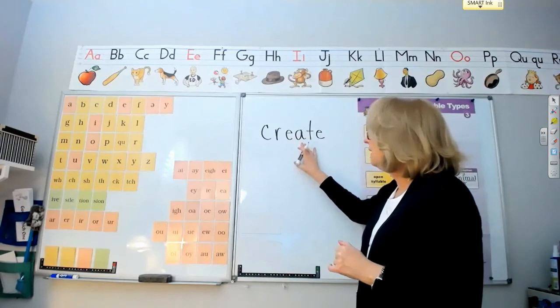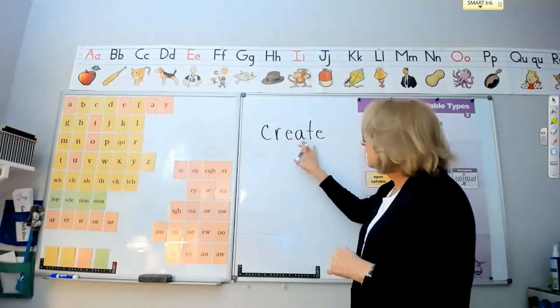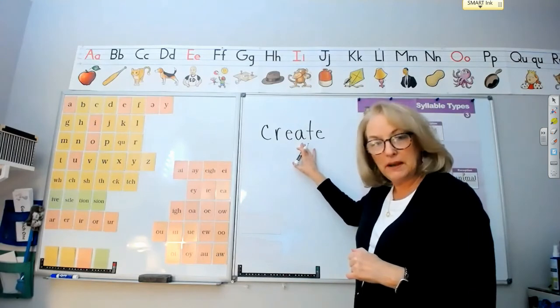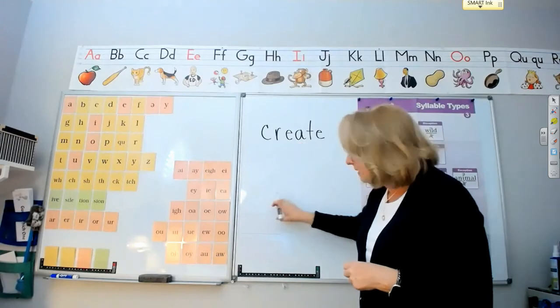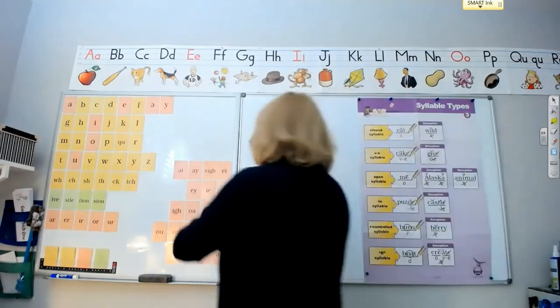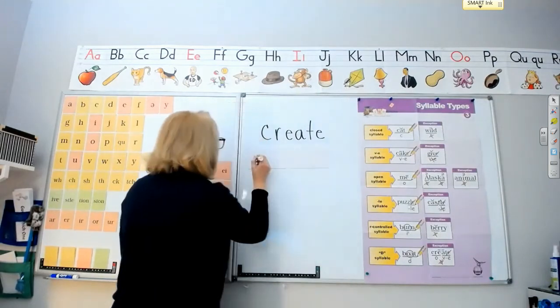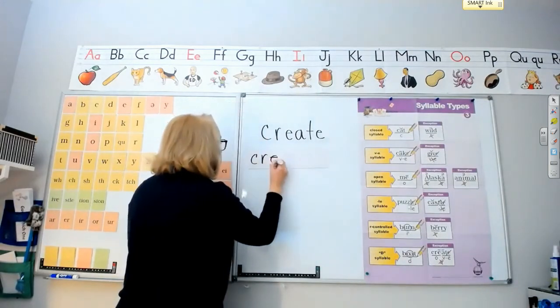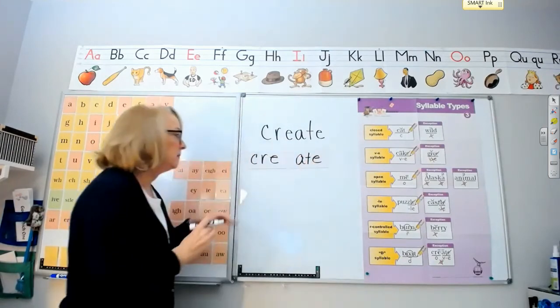Did you say E-A? You're right, but in some words with double vowels, the double vowel does not work as a team. They don't combine together to make a vowel sound. Let me show you on my syllable frames. Sometimes we actually split right between those vowels to make two syllables.